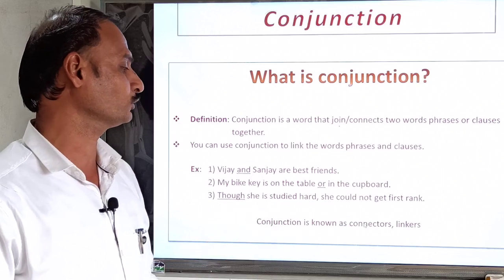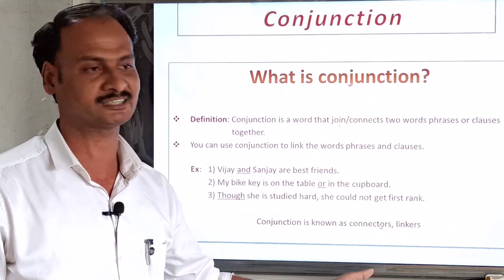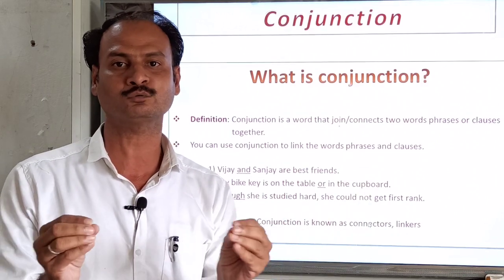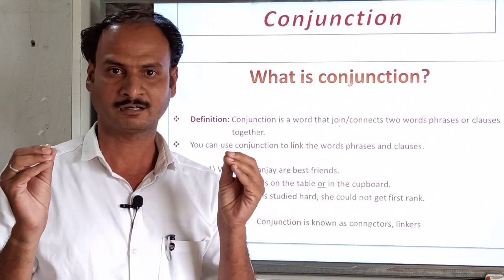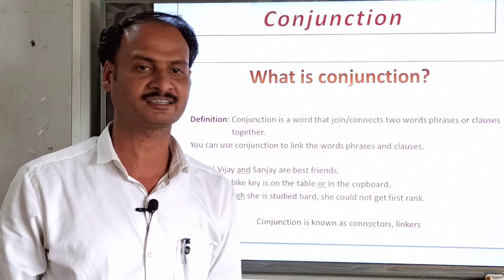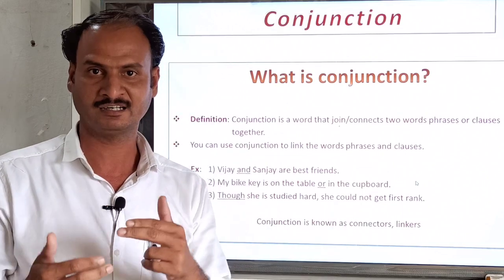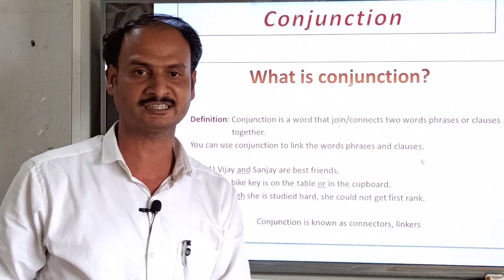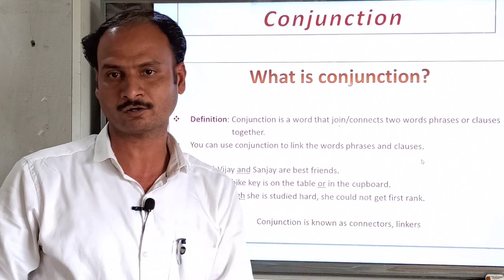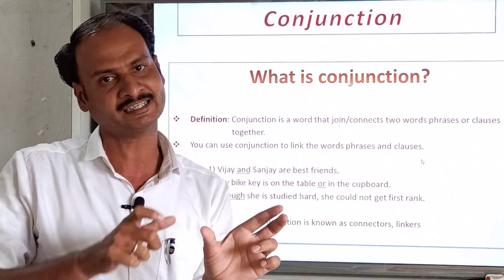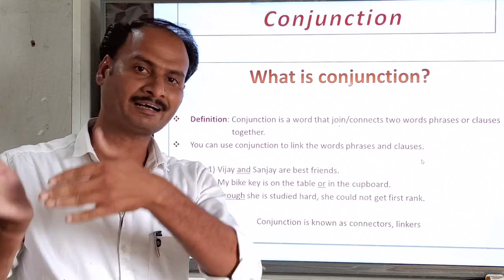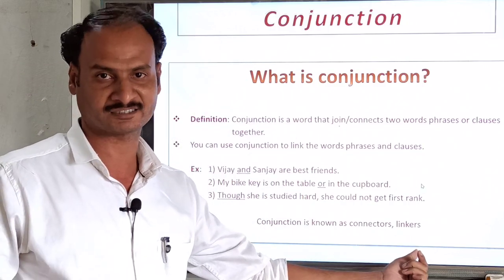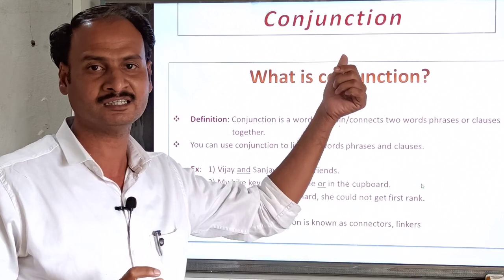And a conjunction is known as a connector or linker. Don't forget this: connector and linker. What is meant by connector? The thing which connects two different things. The particular thing which connects two different things is called the connector or linker. Linker means we have to link the first sentence to another sentence. In a complex sentence we have seen that there is an independent clause and a dependent clause. The independent clause has its own meaning, and the dependent clause depends on the independent clause. So at that time we need a particular word called a linker, and that is known as a conjunction.